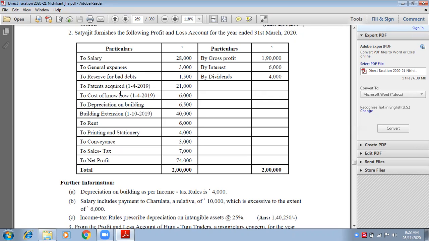Patents acquired and cost of know-how are intangible fixed assets. And always remember, fixed assets are shown in the balance sheet, not in the P&L. Plant and machinery, land and building, vehicle purchased, car purchased: do you show them in the P&L account or in the balance sheet? Balance sheet.